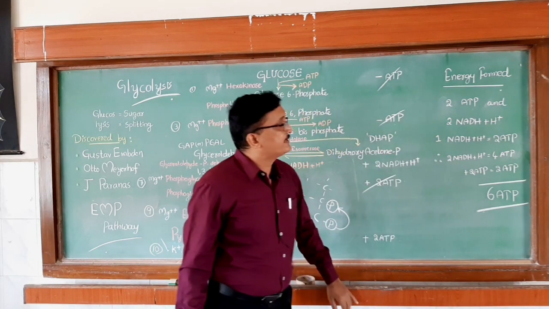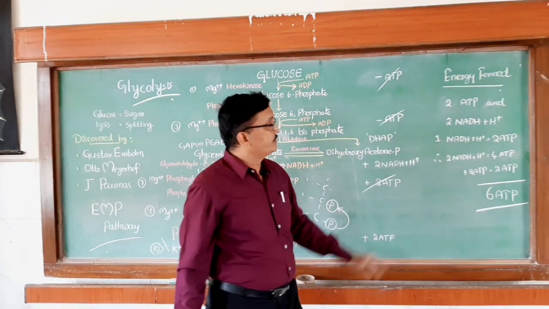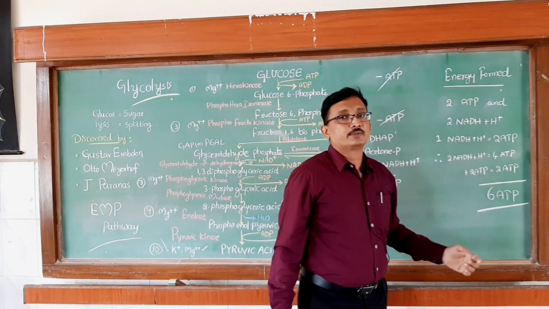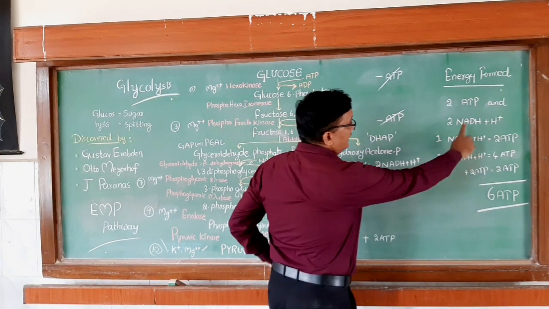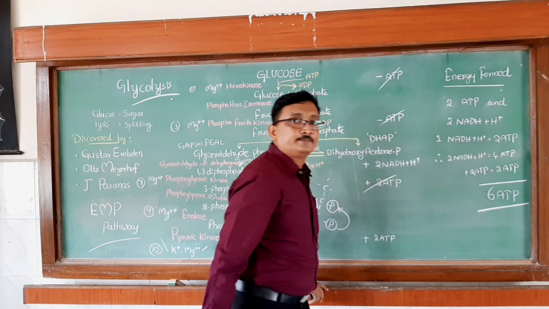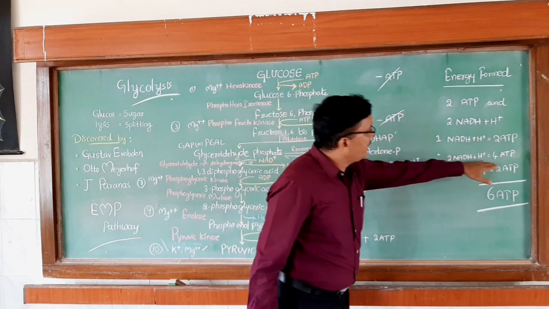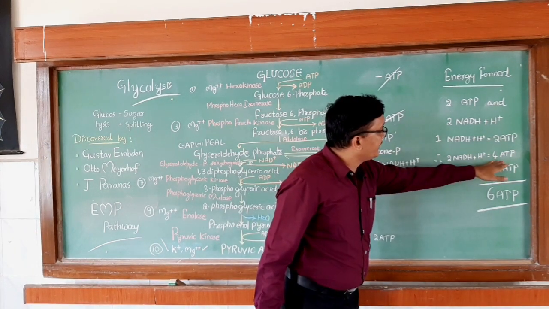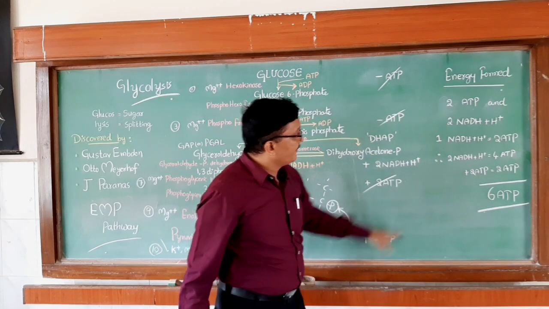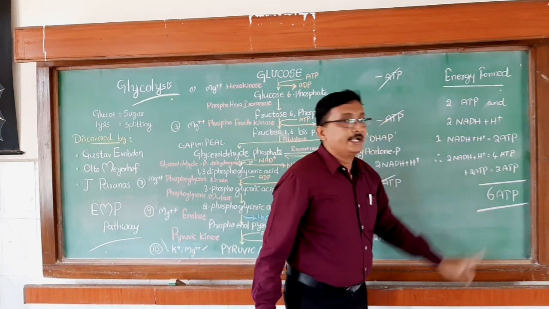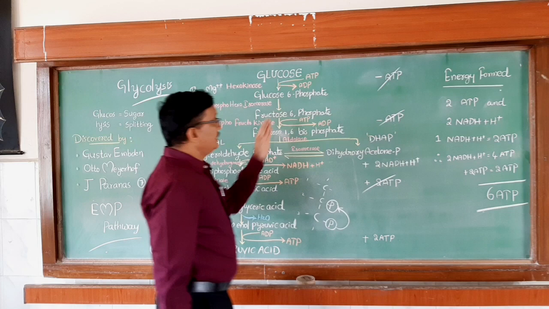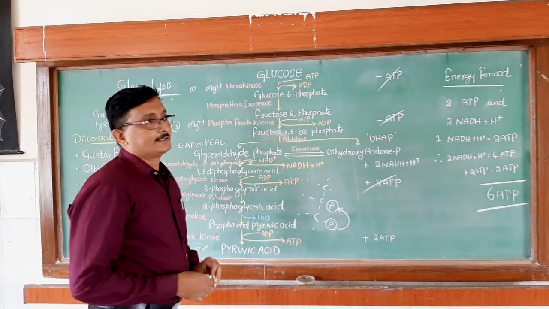Actually, one NADH plus H plus molecule gives rise to 2 ATP molecules. So totally here 2 NADH plus H plus are there, that's why 4 ATPs are forming, equal to 4 ATPs, plus 2 ATP. So totally 6 ATP molecules are formed during the process of glycolysis.